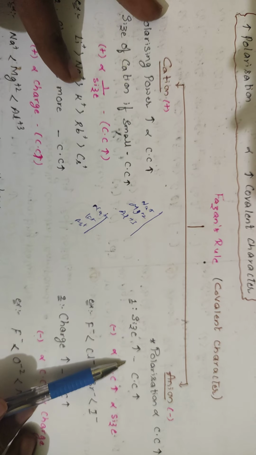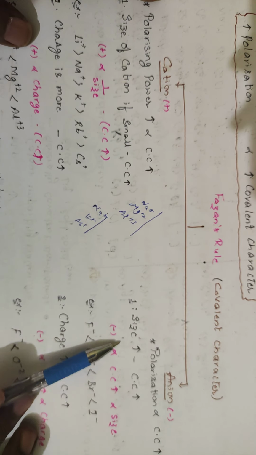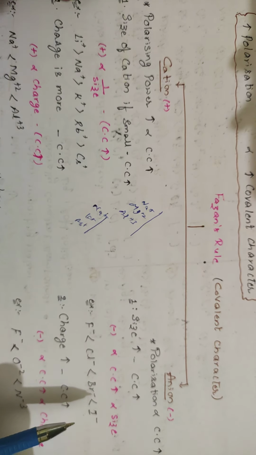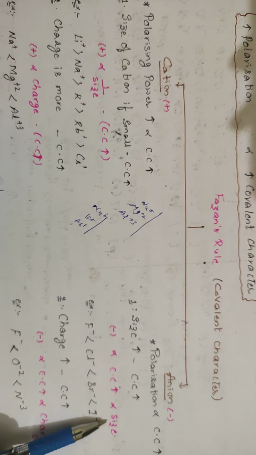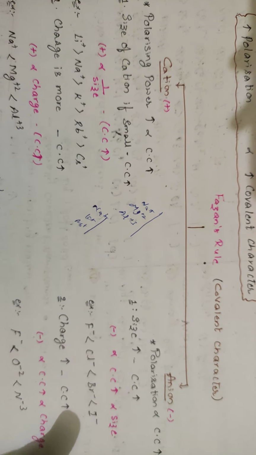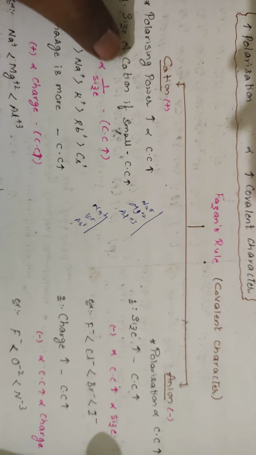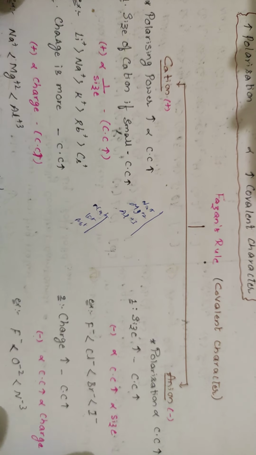For anion, polarization, more is the size, more is the covalent character. For cation, it is reverse. If more is the negative charge on the anion, more will be the covalent character and more will be the size. For cation, more is the positive charge, size will be lesser and more will be the covalent character.